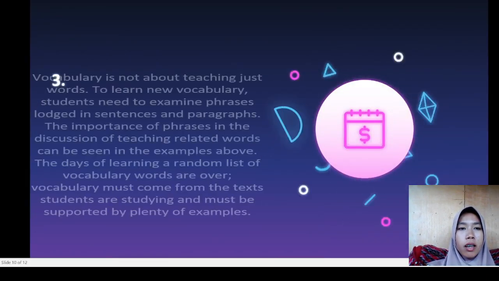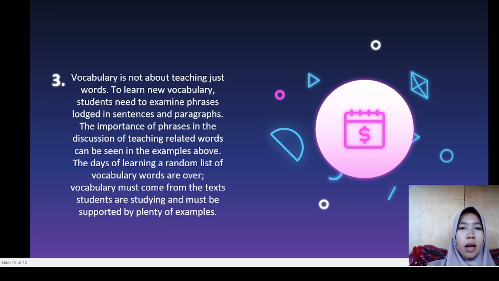Number 3. Vocabulary is not about teaching just words. To learn new vocabulary, students need to examine phrases located in sentences and paragraphs. The importance of phrases in the discussion of teaching related words can be seen in the example above.